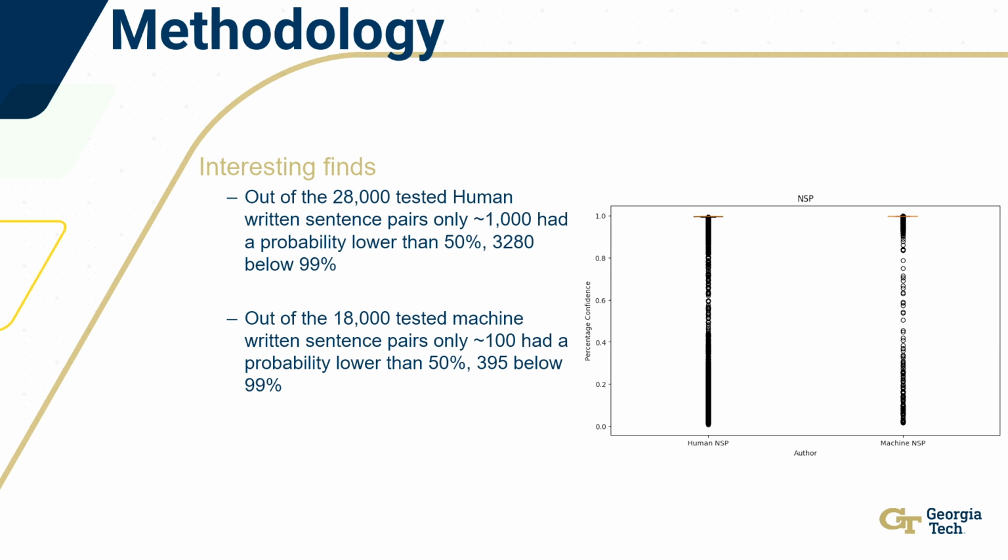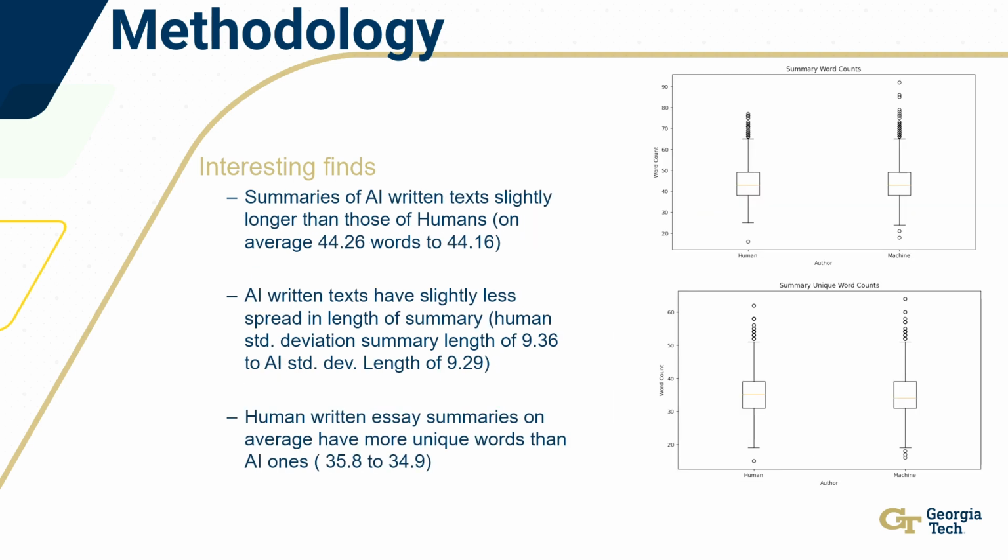For the human next sentence prediction, though, the outliers, the 3,200 that weren't 99%, are very evenly spread out from 0 to 99. Whereas for the machine, it's kind of clustered around 90% and then again below 30%. It's very sparse in between that inner 50 percentile range.